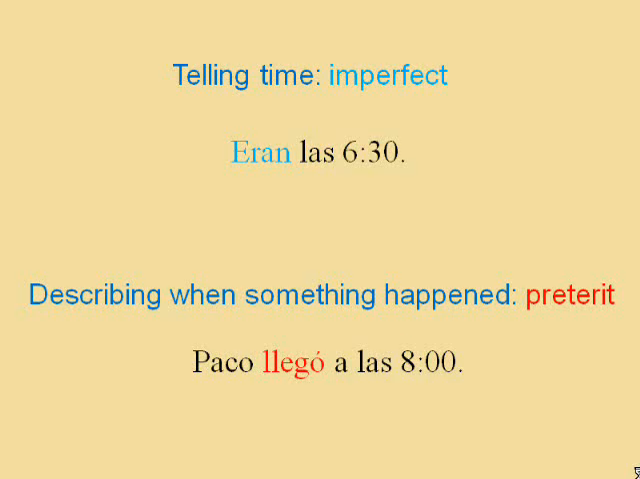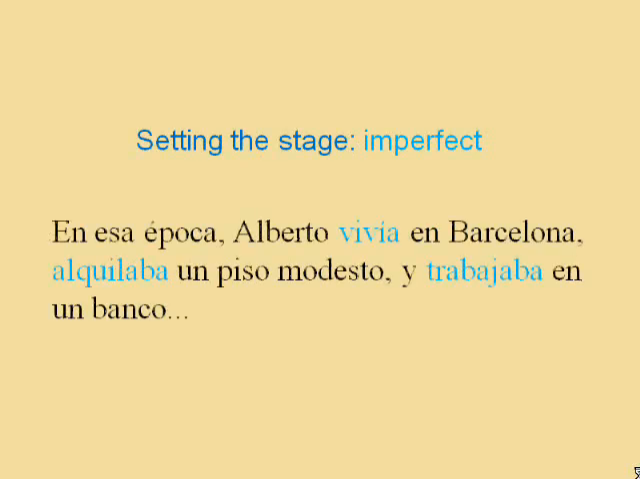The imperfect is often used when setting the stage for a story. En esa época, Alberto vivía en Barcelona. Alquilaba un piso modesto y trabajaba en un banco. In those days, Alberto lived in Barcelona. He rented an inexpensive apartment and worked at a bank.